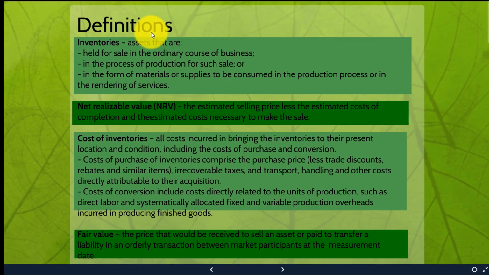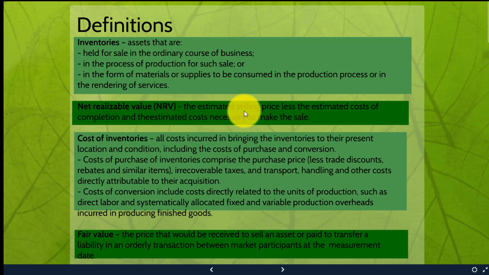Then we discussed the definitions, what was inventory: held for sale in the ordinary course of business, and in the process of production for such sale, and in the form of materials or supplies to be consumed in the production process. Then most important, you will hear this statement a lot, the net realizable value: the estimated selling price less estimated cost of completion and the estimated cost necessary to make the sale. You can say that this is the crux of this standard.